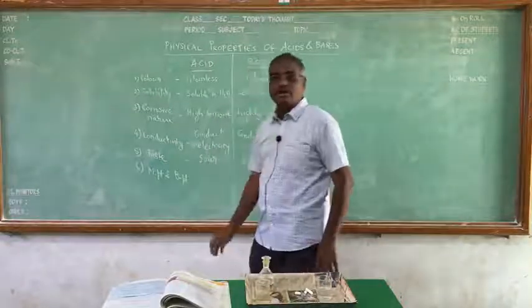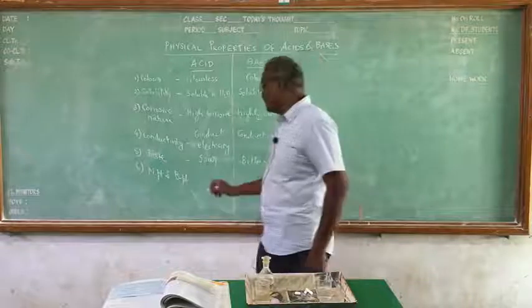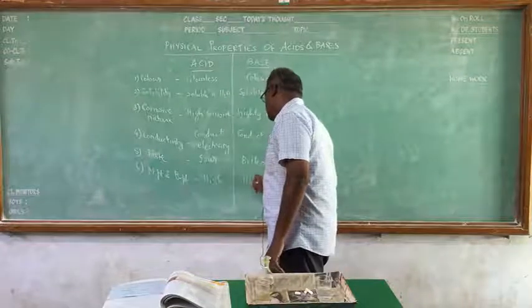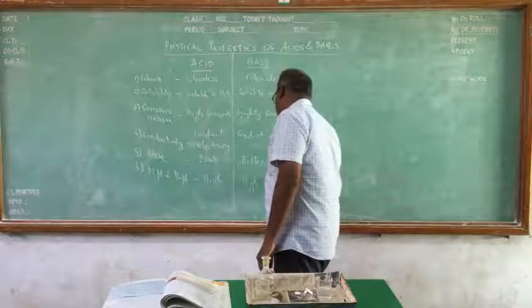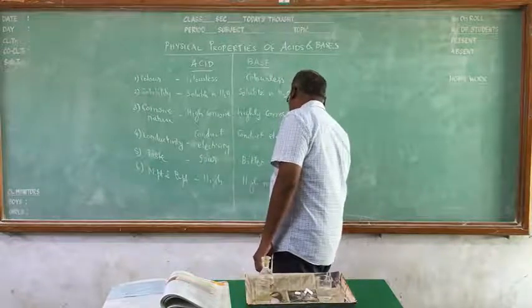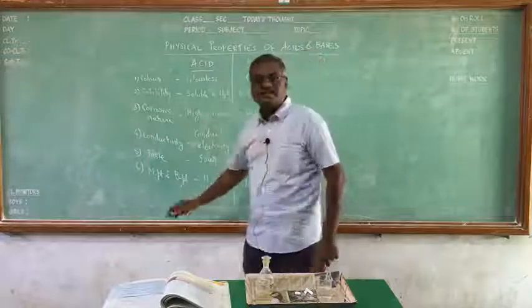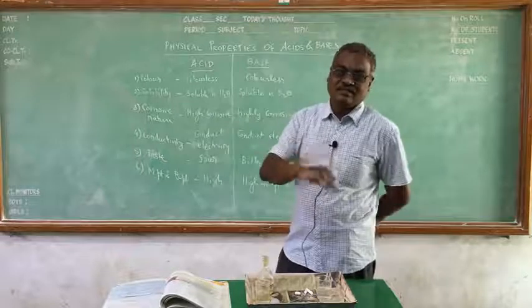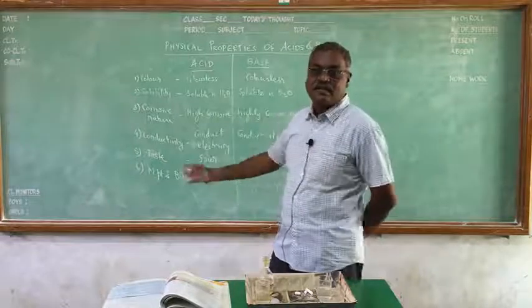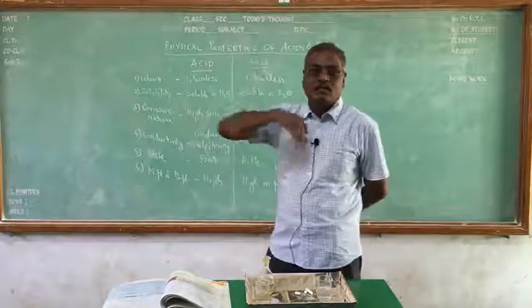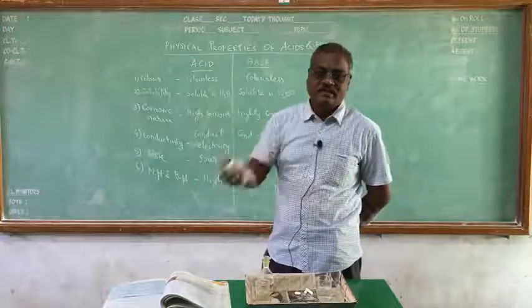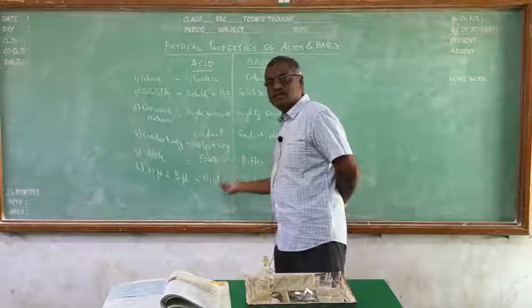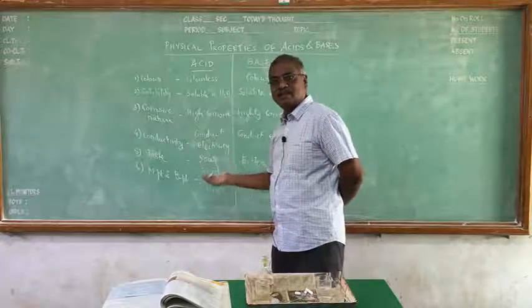And last, melting point and boiling point. Acids have a high melting point. Similarly, bases also have high melting and boiling points. So, these are the 6 important physical properties of acids and bases. Both acids and bases are colorless, both have high melting points, both are soluble in water, both conduct electricity, both are corrosive, and only the taste differs. All the other things are similar.